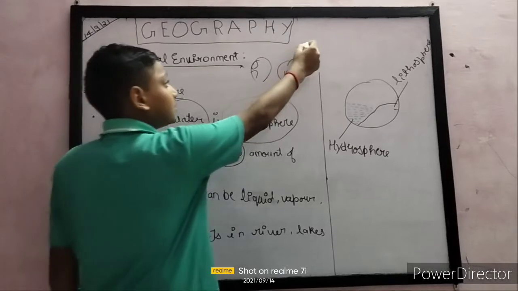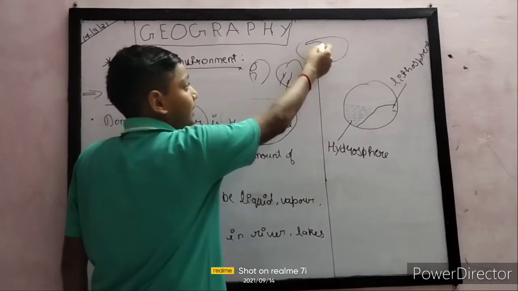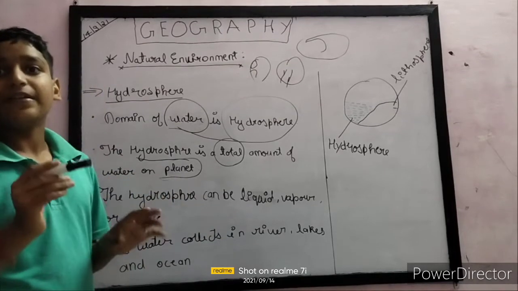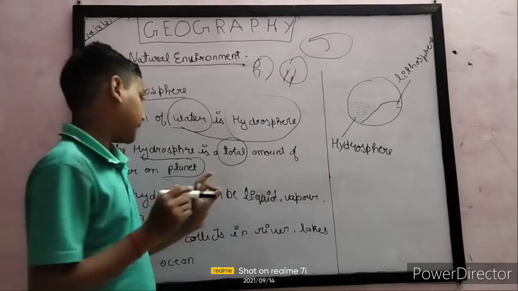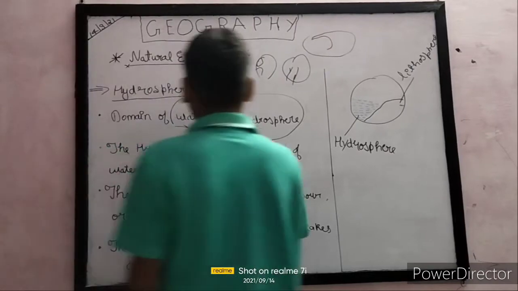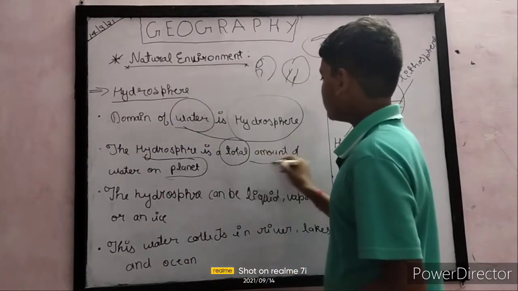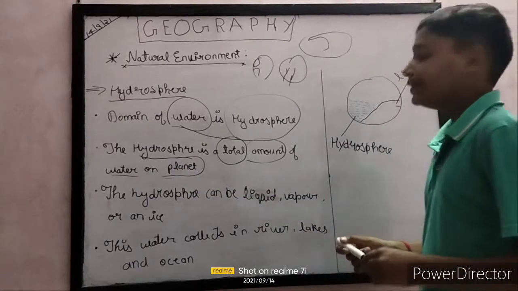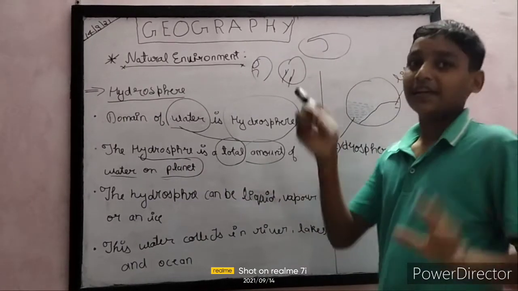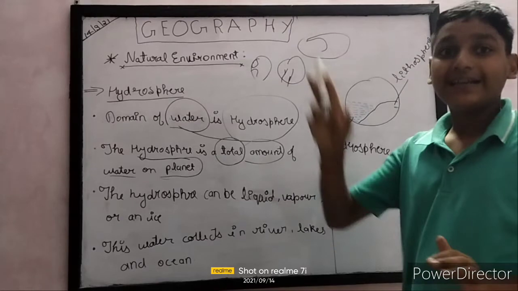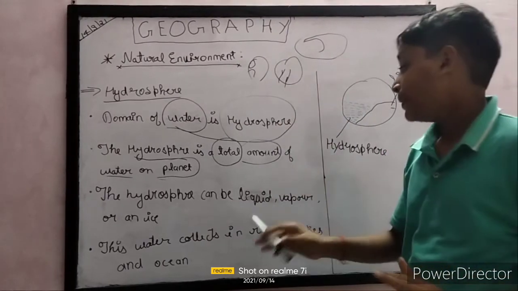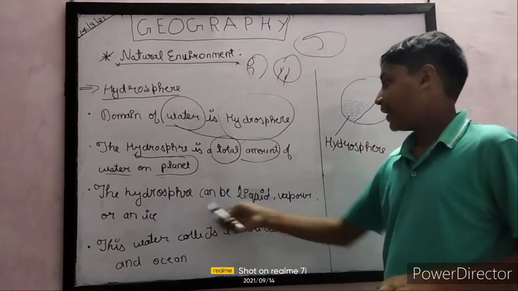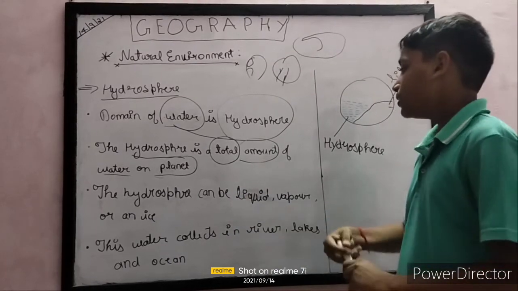The oceans, big oceans, Pacific, Atlantic, all are parts of hydrosphere. Each and every drop of water is a part of hydrosphere. The hydrosphere is the total amount of water on the planet. The hydrosphere can be liquid and vapor, like water in gaseous form, and ice. Ice is also a form of water.